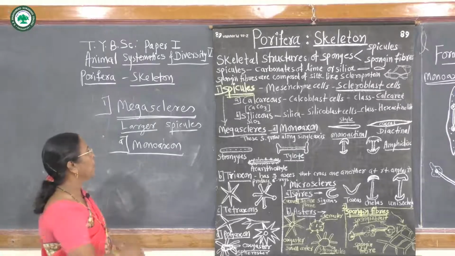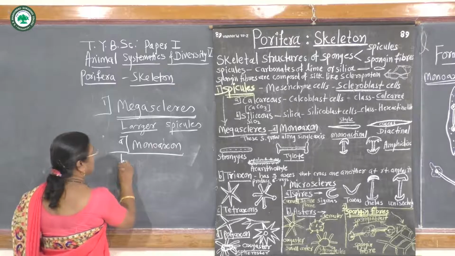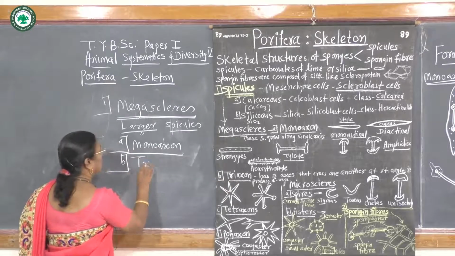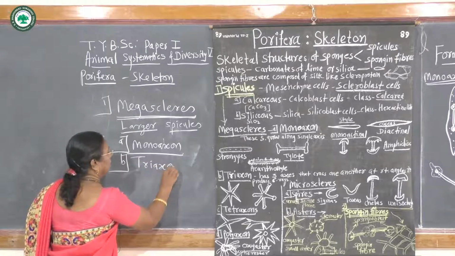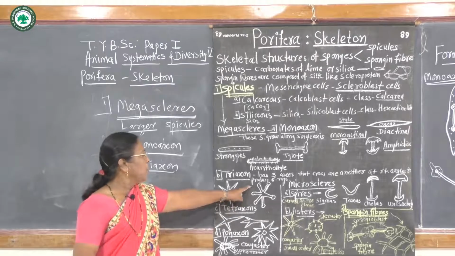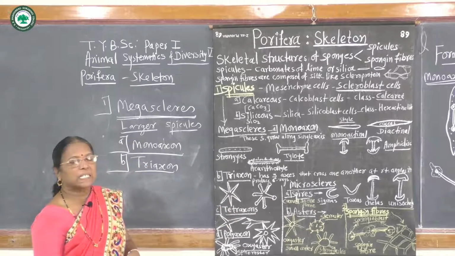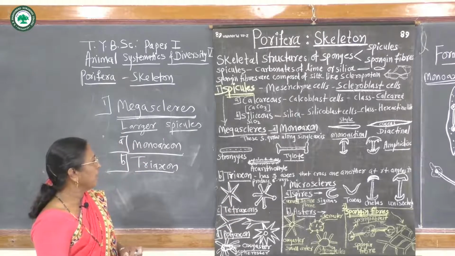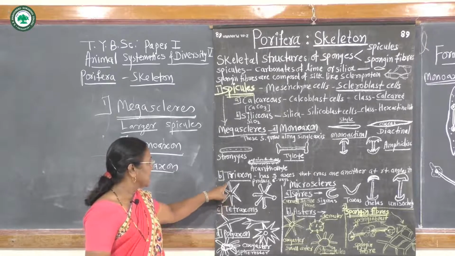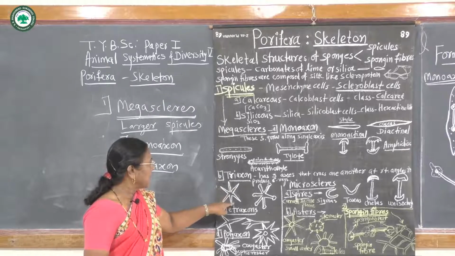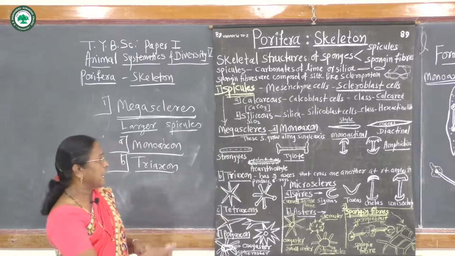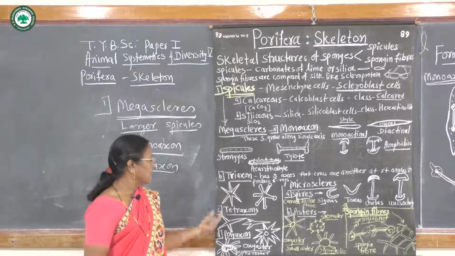Second type from Megascleres is called triaxon. Triaxon means the spicule having 3 axes that cross one another at right angles to produce 6 rays.